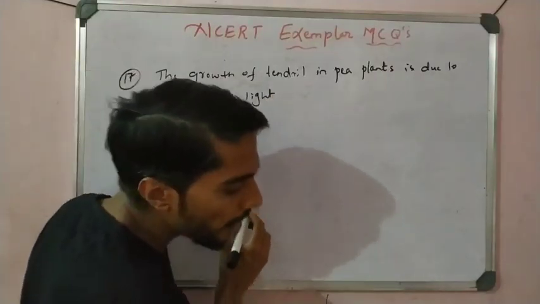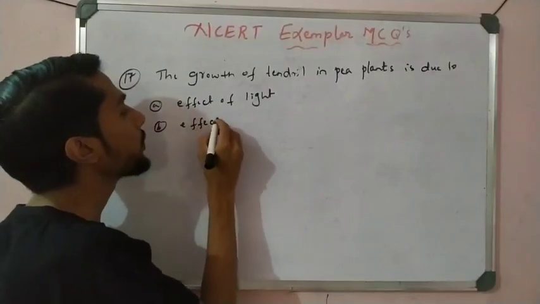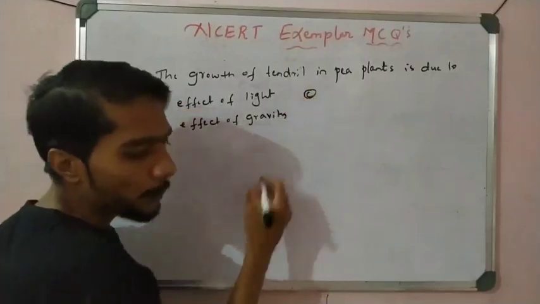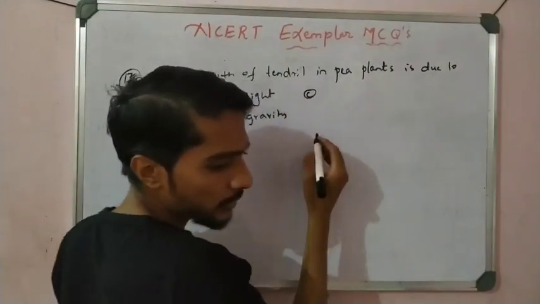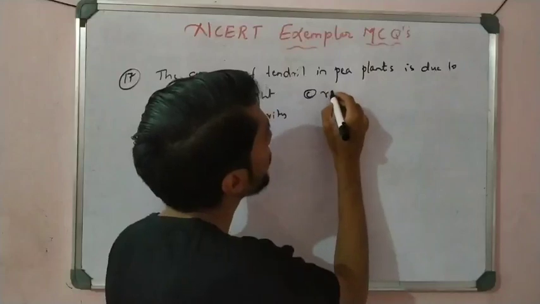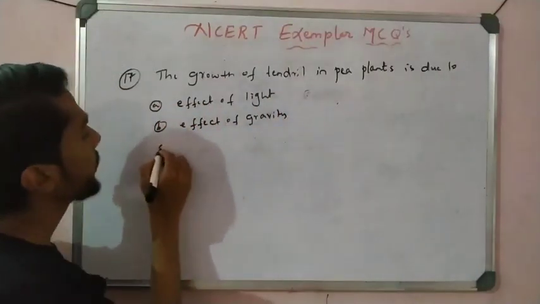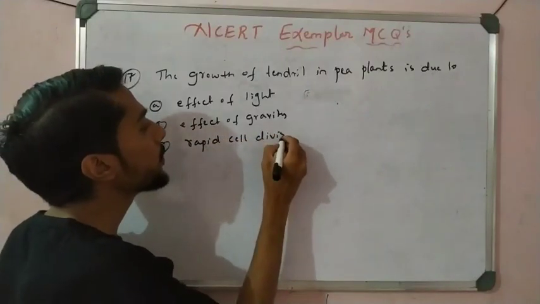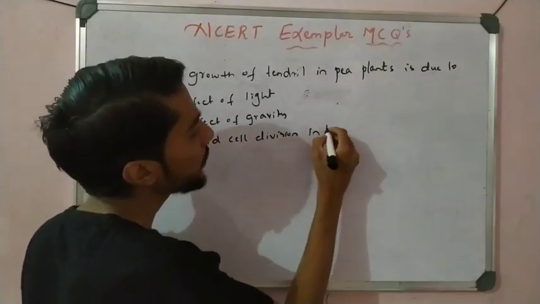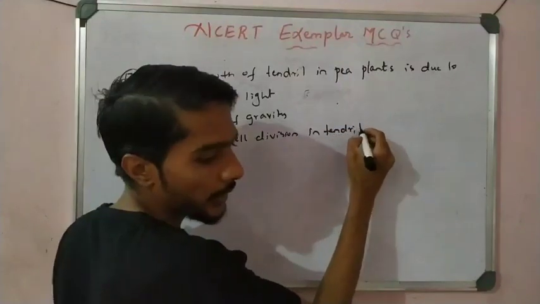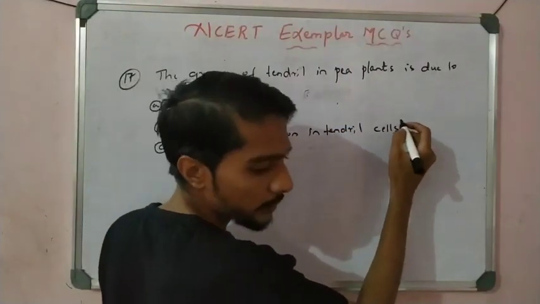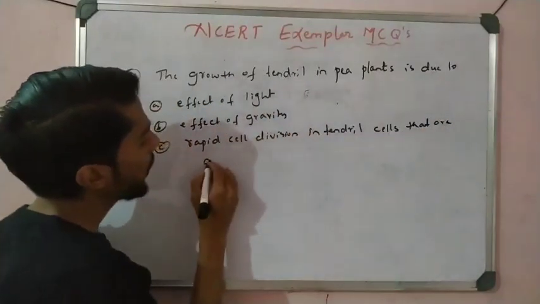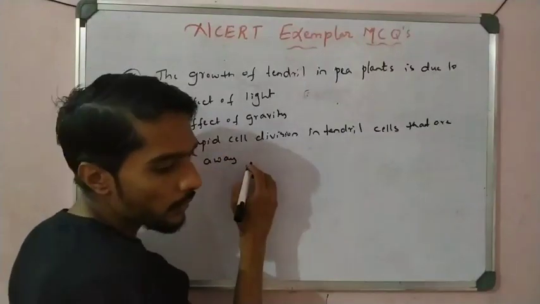Option B, effect of gravity. Option C, rapid cell division in tendril cells that are away from the support.